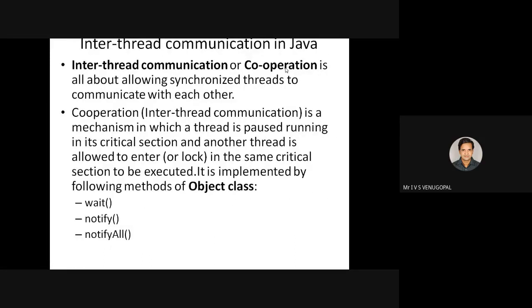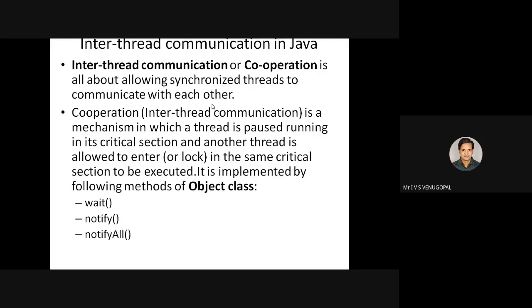So the next topic is inter-thread communication. Already I have told you there are two ways to achieve synchronization in Java. The first one is using mutual exclusion, which you have seen. Mutual exclusion is achieved by using a synchronized method, synchronized block, or static synchronization. The second one is inter-thread communication. So how do different threads communicate with each other even though they are in a critical section? Inter-thread communication or cooperation is all about allowing synchronized threads to communicate with each other. So even though the threads are synchronized, how can they communicate with each other?